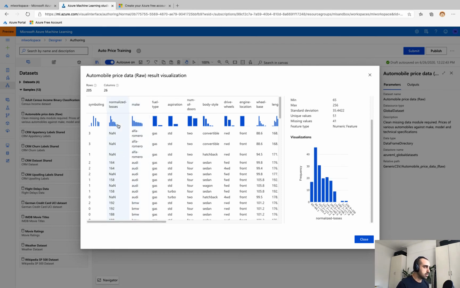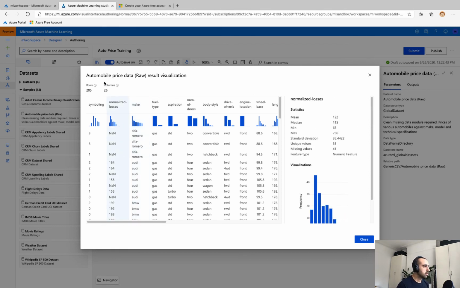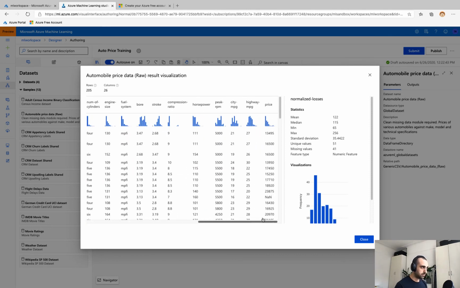If I click on normalized losses, I can see, for a dataset that's relatively small, we've only got 205 rows, but normalized losses has 41 missing values. And so we may want to just drop that completely, because I don't think that would be useful for our training dataset. If we scroll on the right hand side, we've got a bunch of numeric values. Something else of note, like the range, the min max of each of these, they vary wildly. So we may want to normalize some of those as part of one of our pre-processing steps.